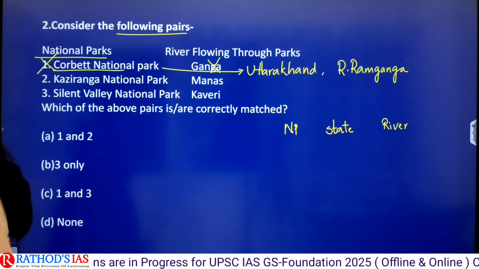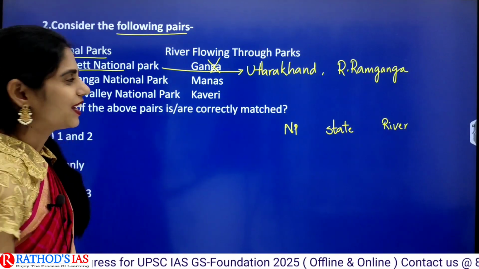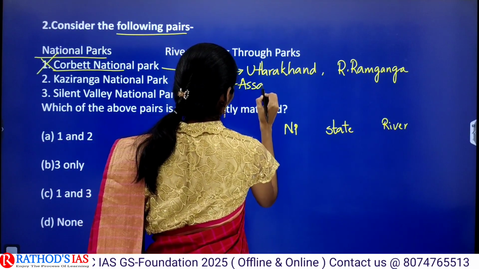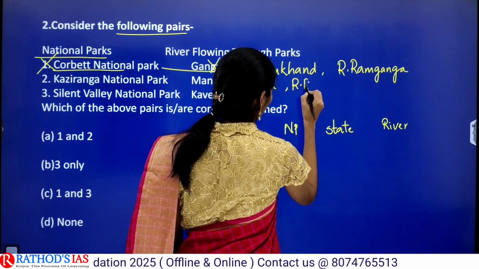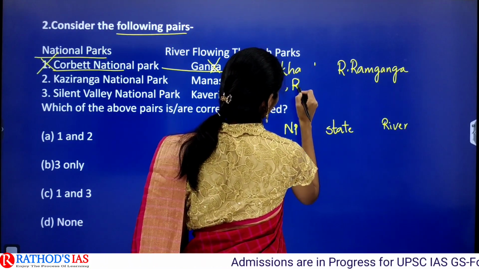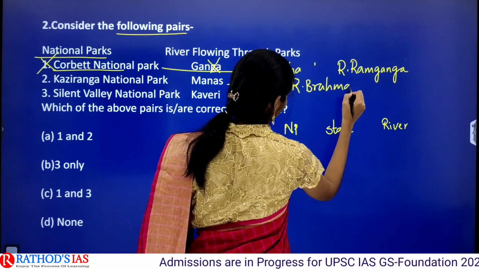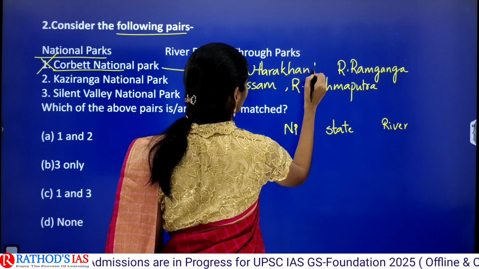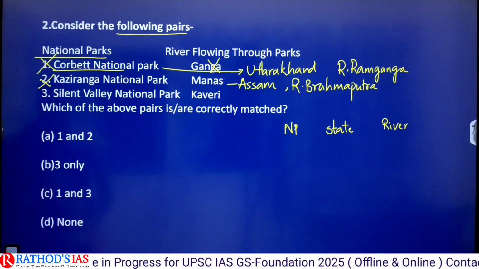And next one is Kaziranga National Park. So always that will be in news. Okay. So in which state? In Assam. Not this Manas, but river Brahmaputra is flowing. This second pair is also incorrect.